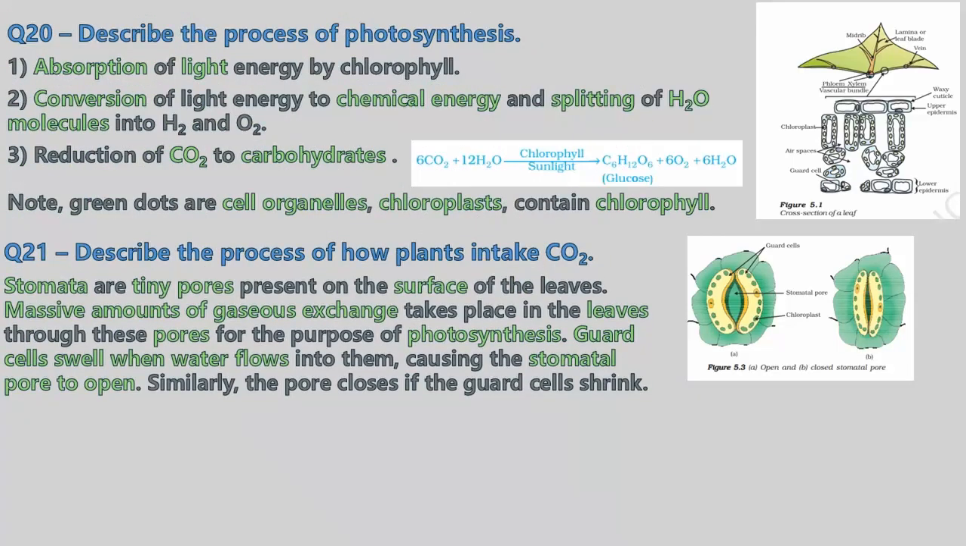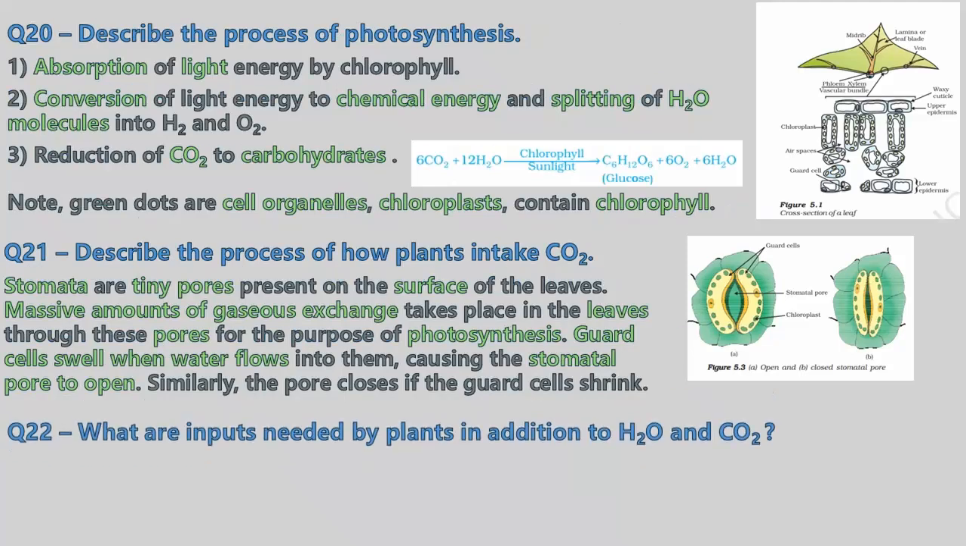Stomata are tiny pores present on the surface of leaves. A massive amount of gaseous exchange takes place in the leaves through the pores for the purpose of photosynthesis. The guard cells swell when water flows through them, causing the stomatal pore to open, which causes air with carbon dioxide to flow into the plant. Similarly, the pore closes if the guard cells shrink. On the left, you can see that the guard cells have swelled and the stomata is open. On the right side, you can see that the guard cells have shrunk and the pore is closed.